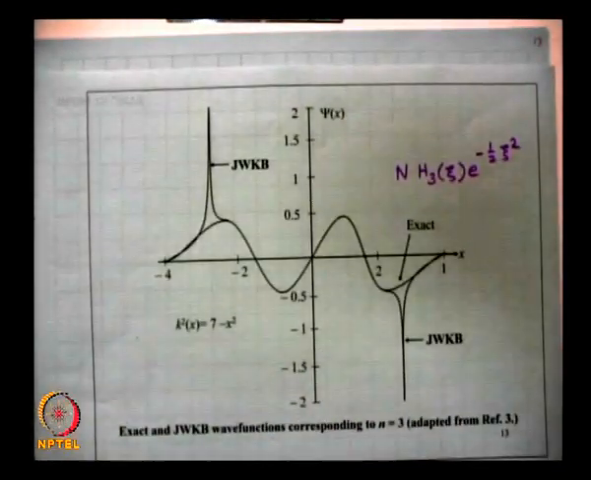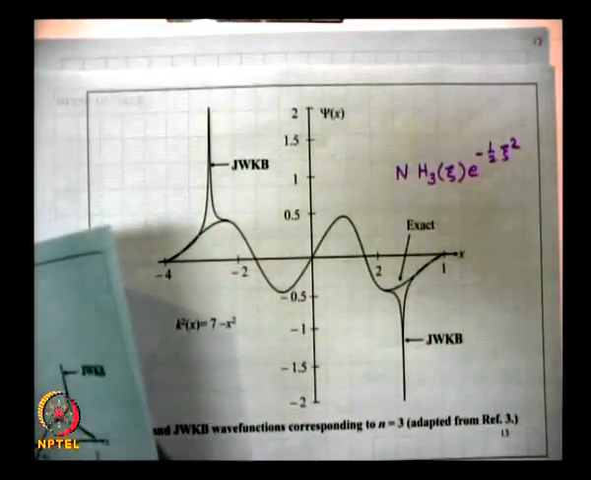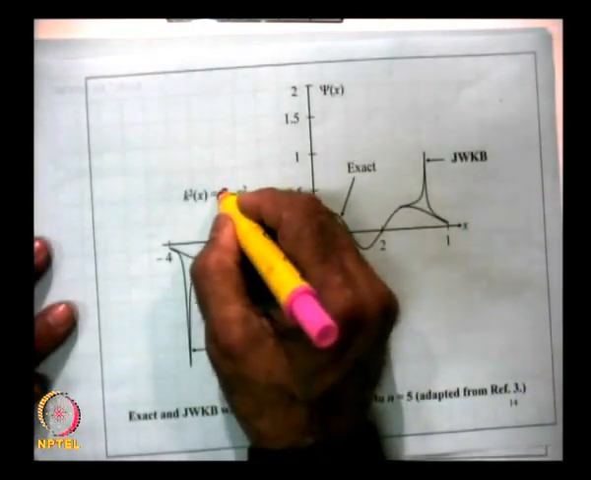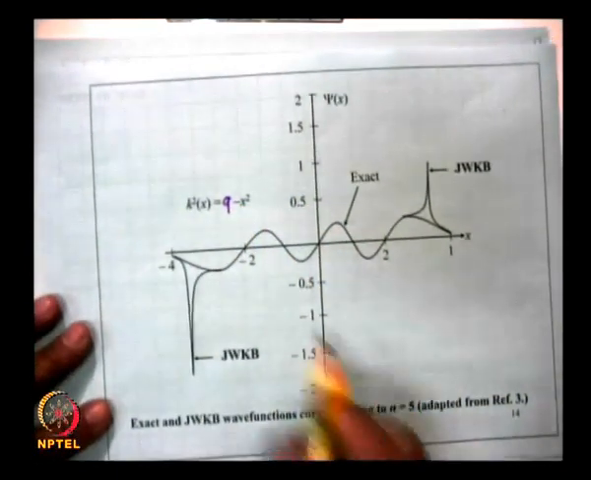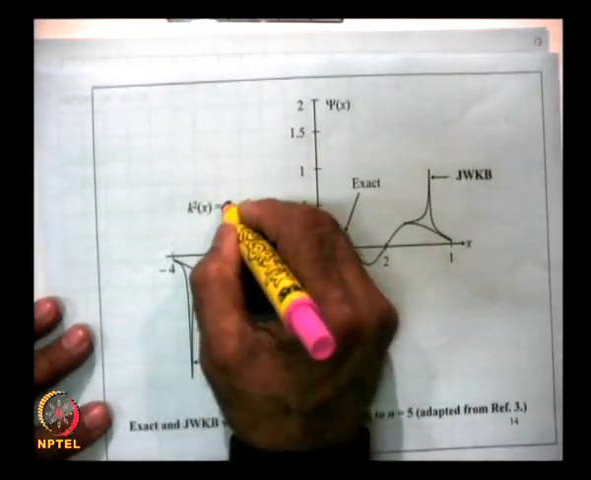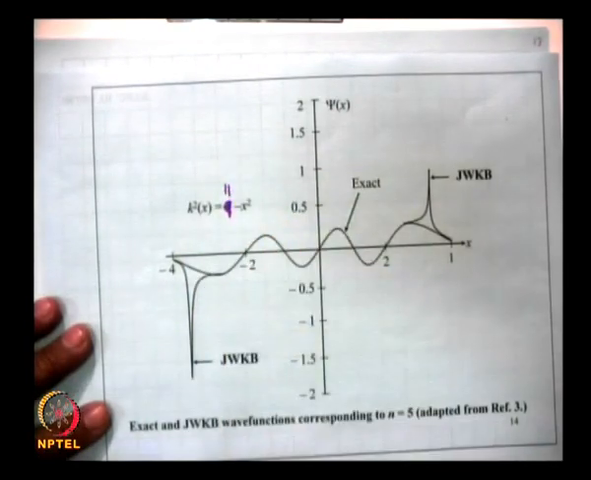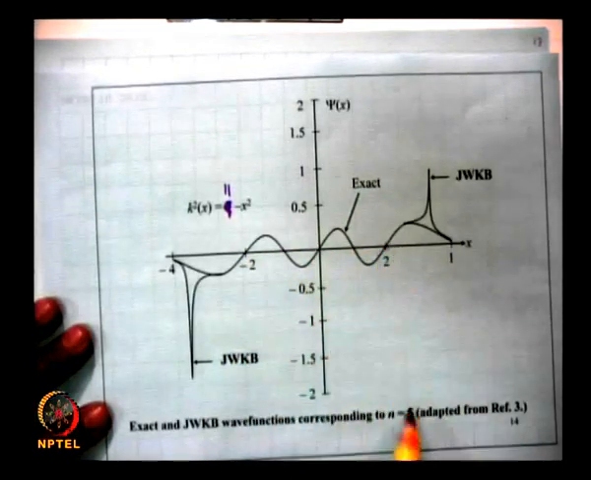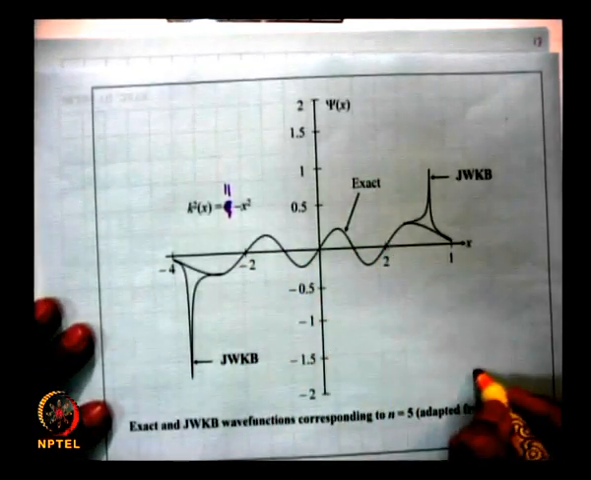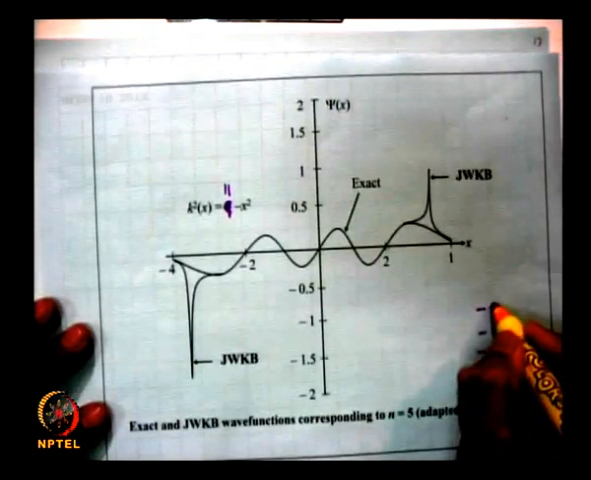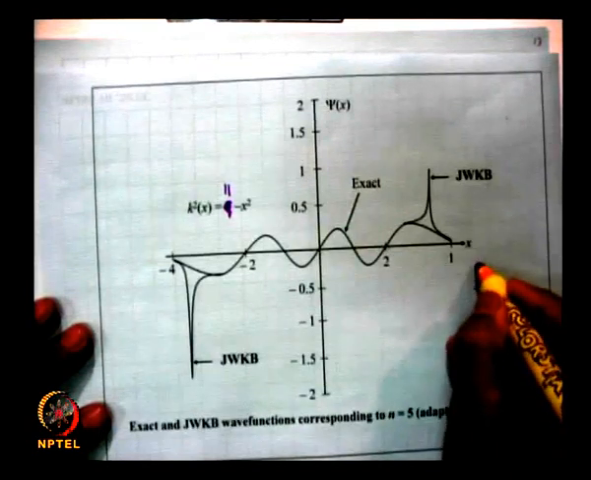So, there is another one. This is probably wrong, this is probably 9 minus x square, and this is again for another eigenvalue for n equal to 5. So, this is 11, lambda is equal to 11. So, it has 5 zeros, 1, 2, 3, 4, 5. This is the fifth state, 0, 1, 2, 3, 4, 5.